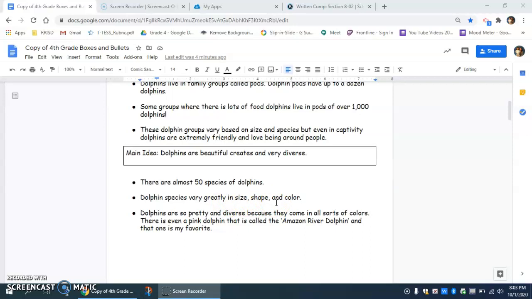And then the last one, dolphins are pretty and diverse because they come in all sorts of colors. I even added my own opinion and information that says there is even a pink dolphin that is called the Amazon River dolphin. That is my favorite.